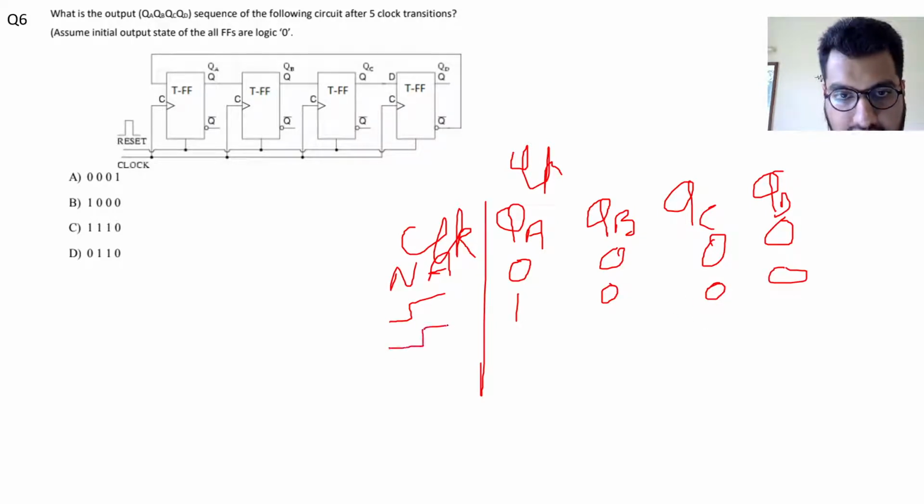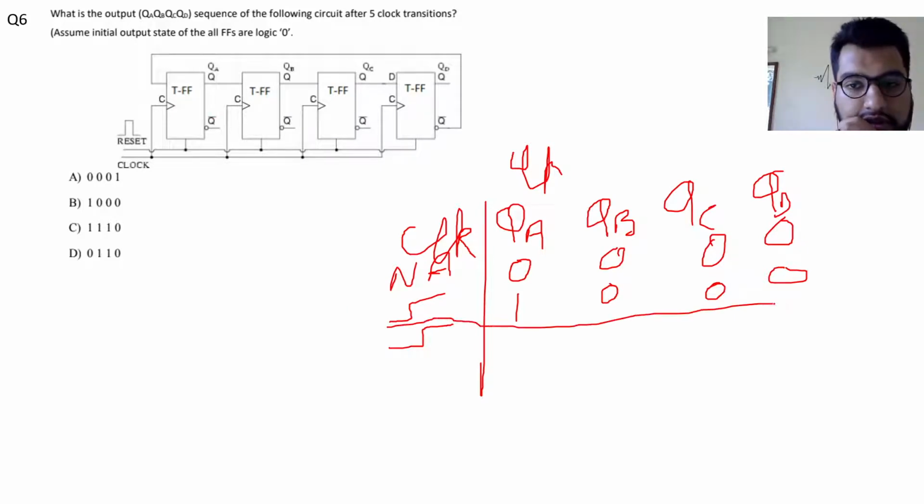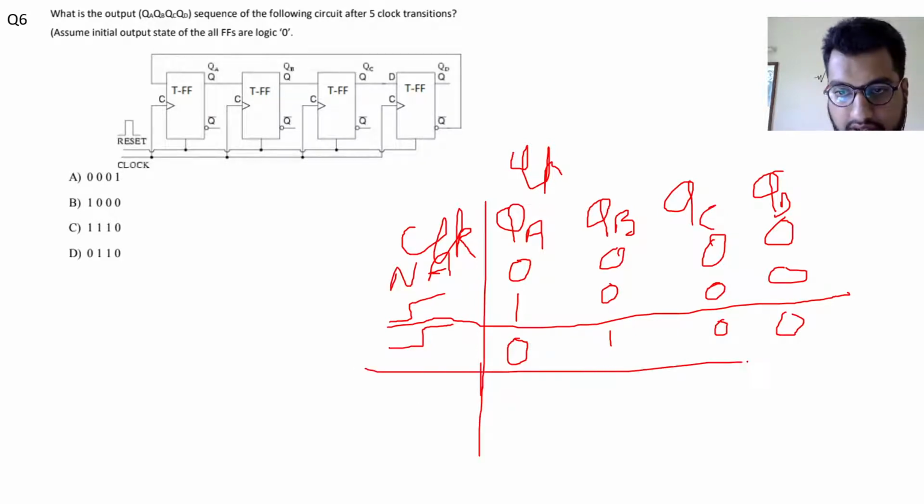Now at the second instance, this Q bar is still equal to 1 and connected to this T flip flop, so it will again toggle and become 0. And this QA was equal to 1, which is the input to the next T flip flop, so it will toggle and become 1. The rest will remain 0, 0. So this was the second transition.